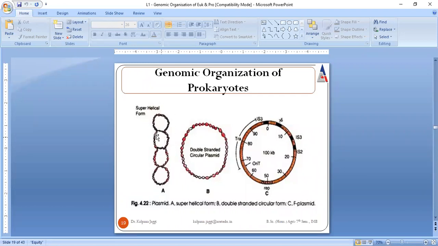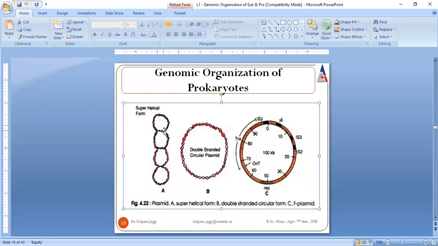When extensive coiling and supercoiling take place, it results in the formation of more than one circle, and it gives the appearance of an 8. If we consider only one 8, this is the area where the exchange of genes could take place.